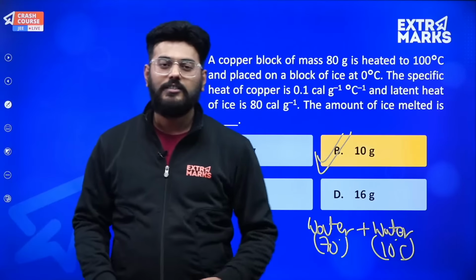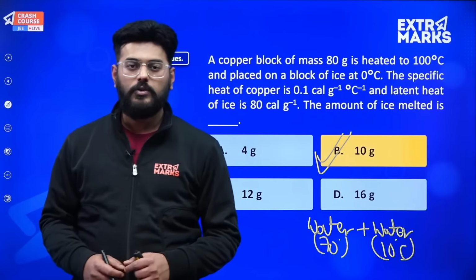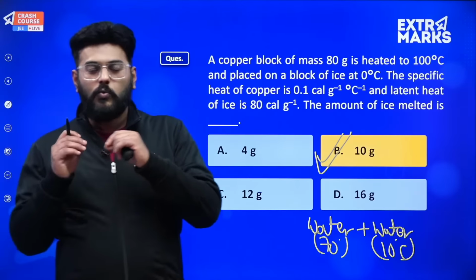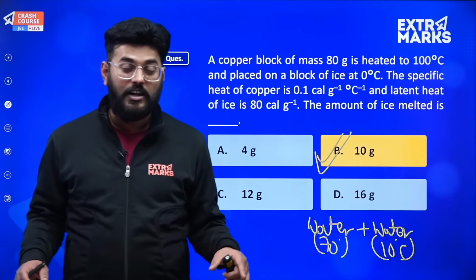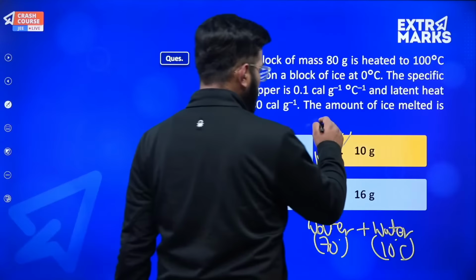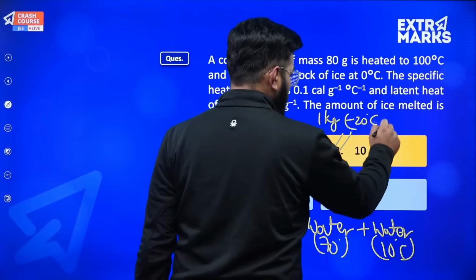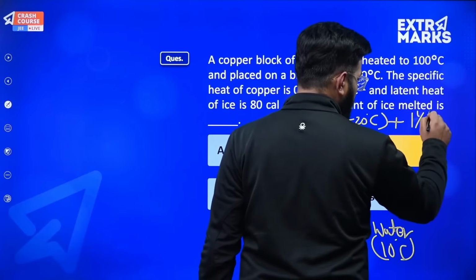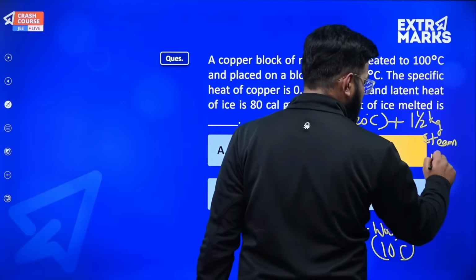But where does the confusion come in and where does the question setter create a problem? What he will give you is ice and steam, and just tell me what will remain. And here the mass of ice wasn't given to us. So now what they'll do is they'll give it to you that 1 kg of ice at minus 20 degrees centigrade is actually mixed with 1.5 kg of steam at 100 degrees centigrade.